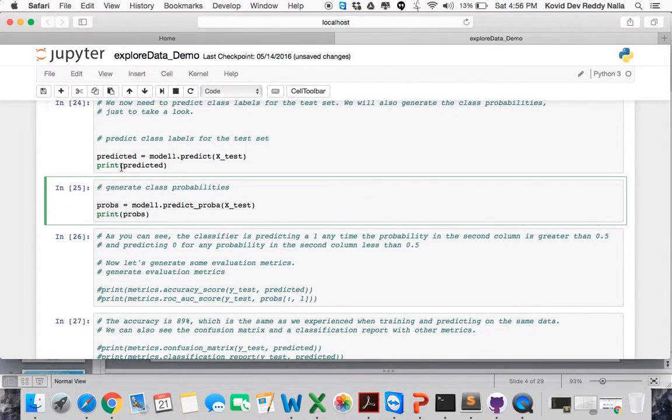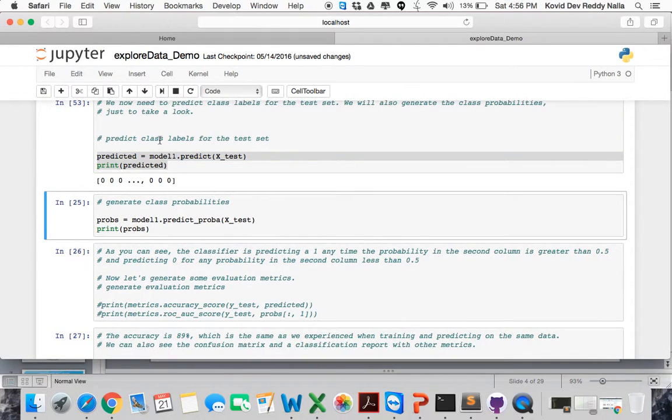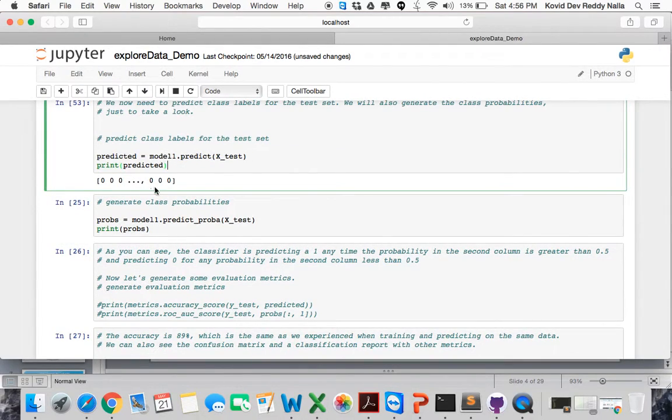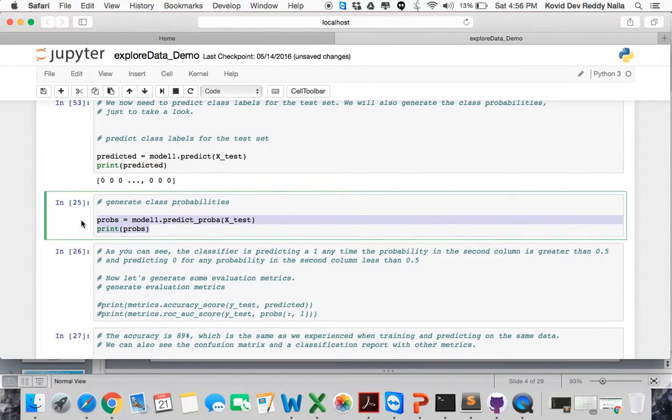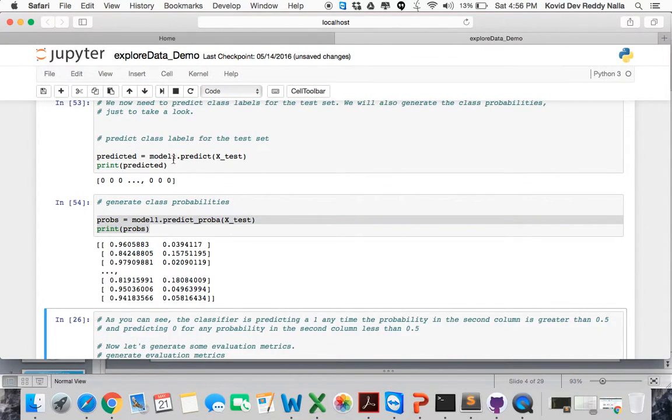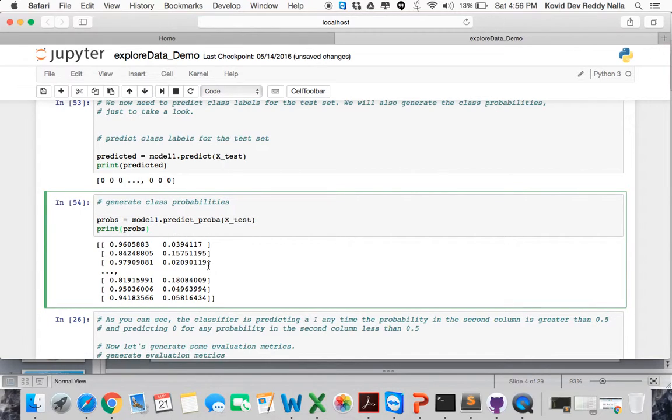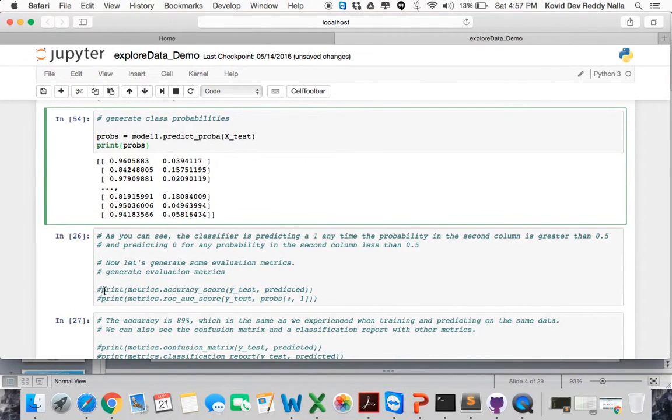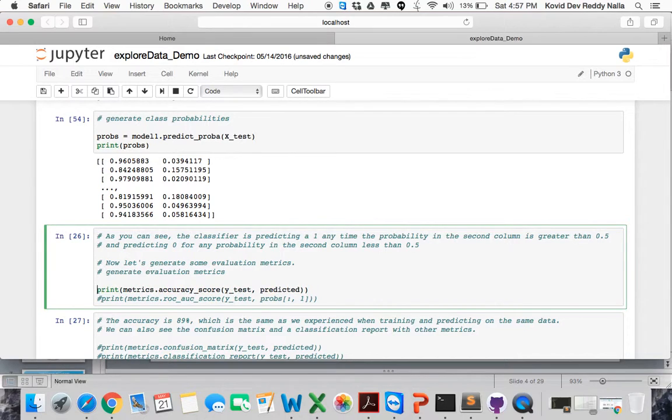We would like to show you the same. Printing the prediction, 0 means a decision of no, and we see the probabilities of this. These are the class probabilities, and the second column in each row shows the probability of yes happening. In the first row, there is a 3.9% probability for it to say yes.